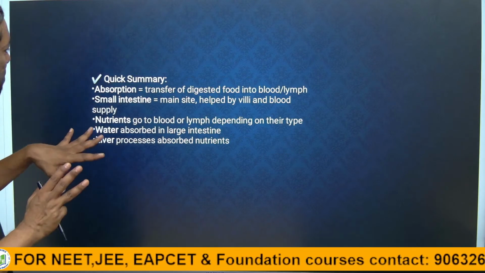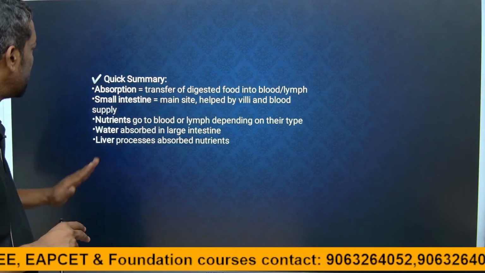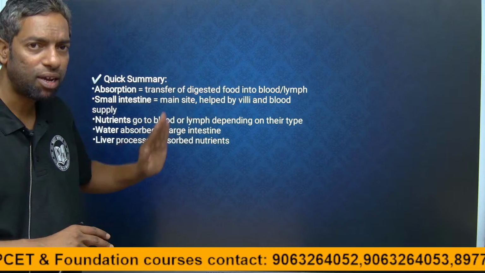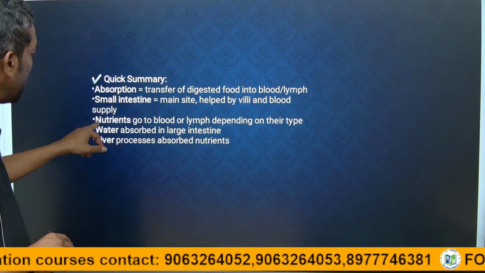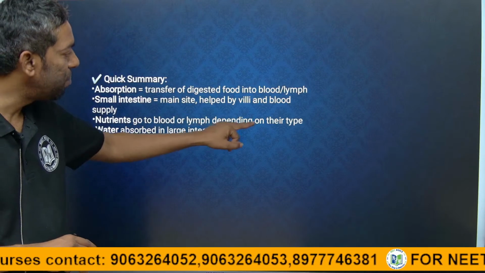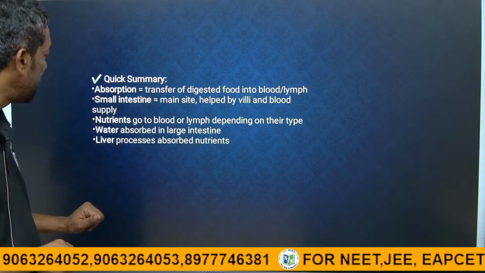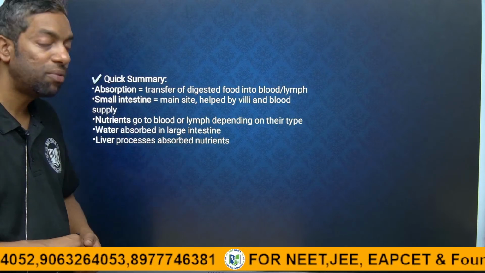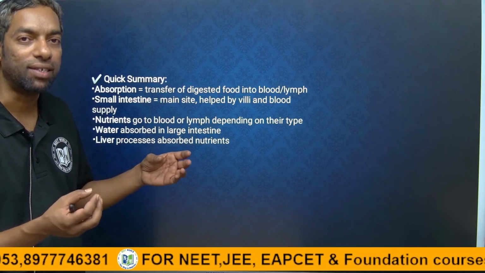Quick summary about absorption. Absorption is the transfer of digested food into the blood or lymph. The small intestine is the main part of absorption. This is the main point for the exam. Nutrients go to the blood or lymph depending on their type. Water is absorbed in the large intestine, this is important. The liver processes the absorbed nutrients and determines how they give energy.